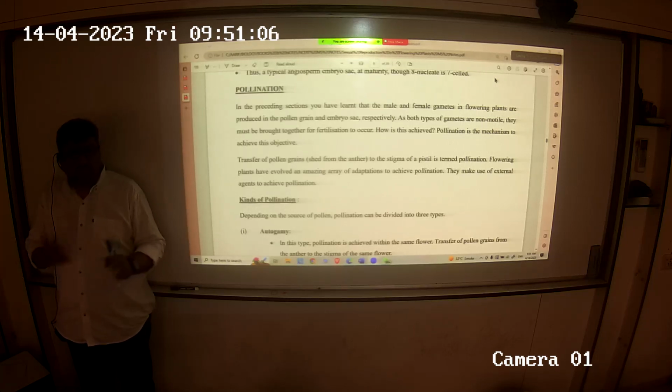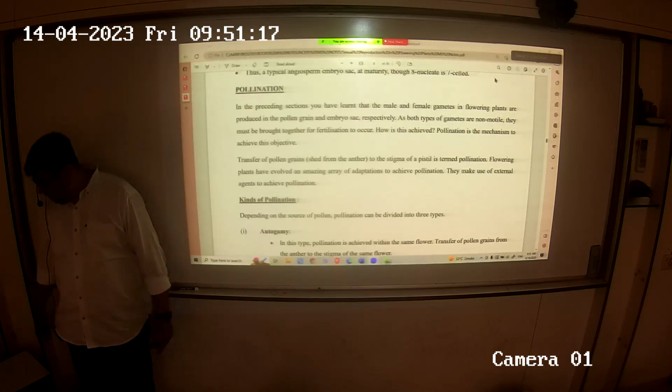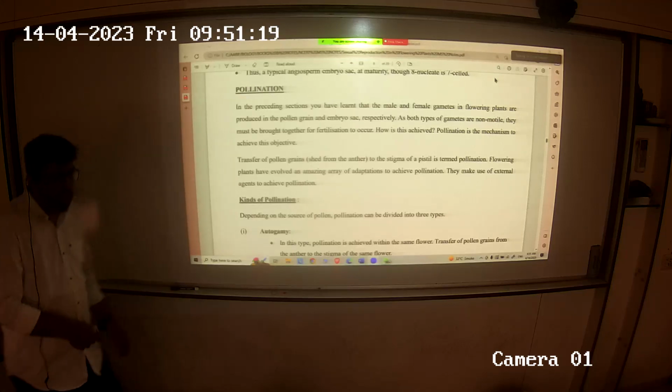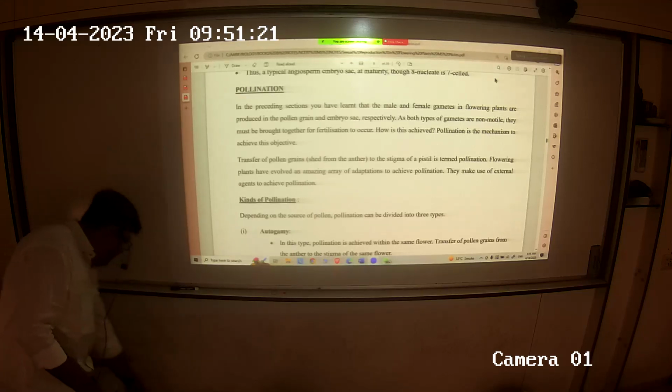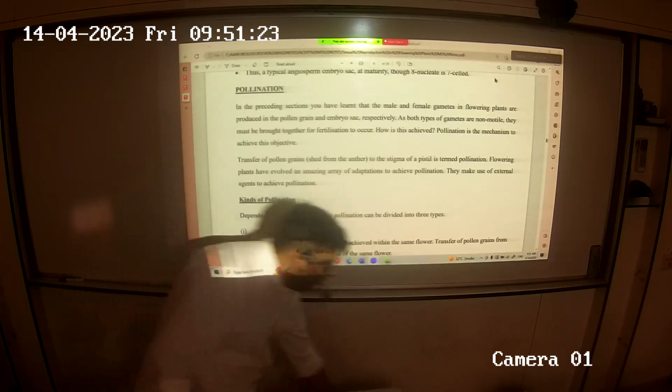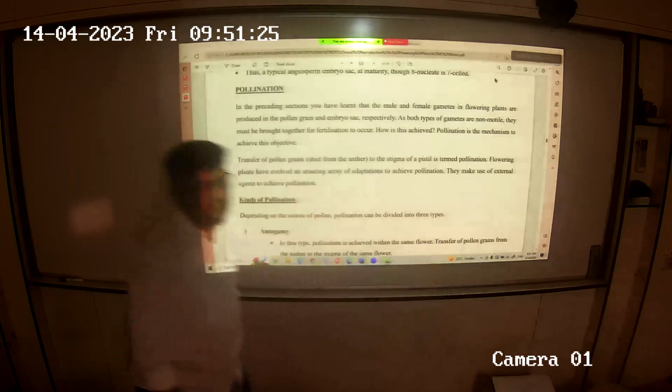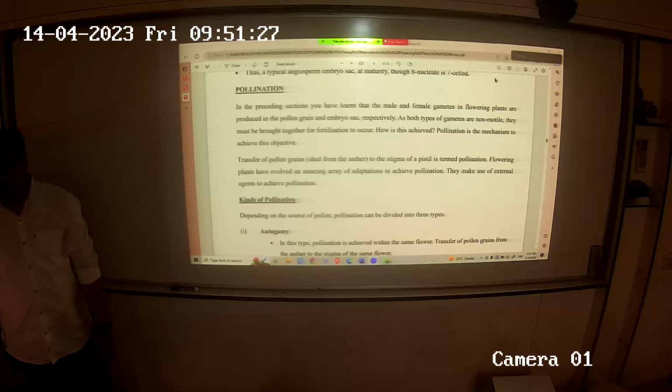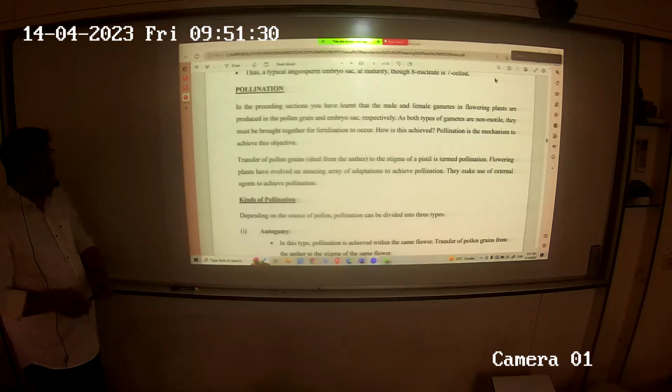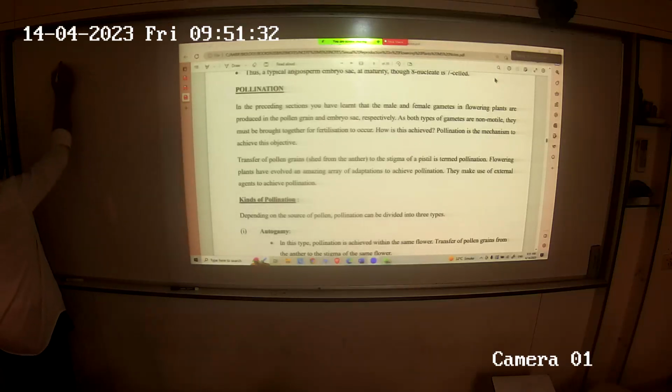The second basic info which is there with everybody is what are agencies of pollination. Right? There is wind pollination, there is water pollination, insect pollination. Right now, we are going to talk about the same thing, but with a little bit of twist. Definitely, the discussion is going to be a little of higher level. Now, first up, we will discuss what are types of pollination.